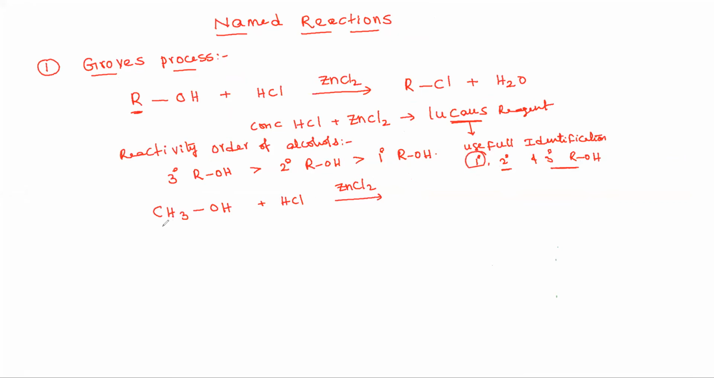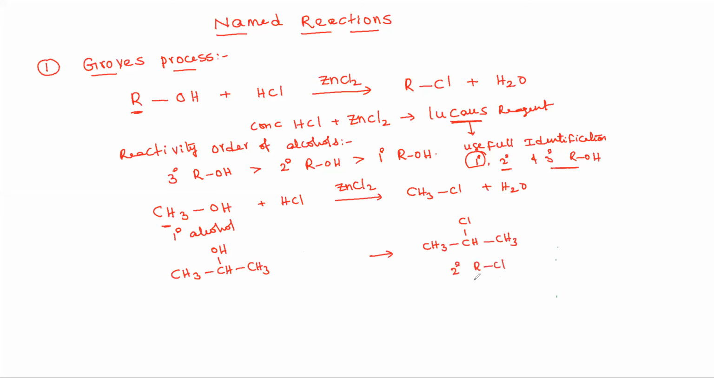Now this methyl alcohol reacts with HCl and produces CH3Cl and water. Here R is CH3, which means it is a primary alcohol. Methyl alcohol is a primary alcohol and the reaction is very slow. Now take a secondary alcohol. Secondary alcohol means the OH group is at a secondary carbon. Then it is called a secondary alcohol, and it gives a secondary alkyl chloride.